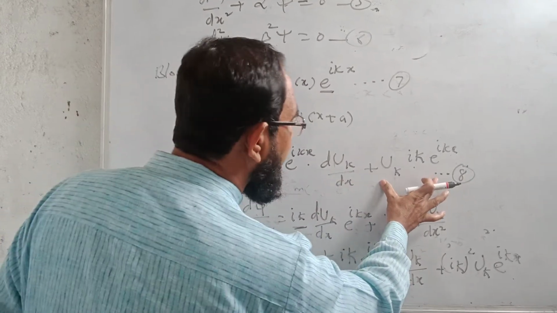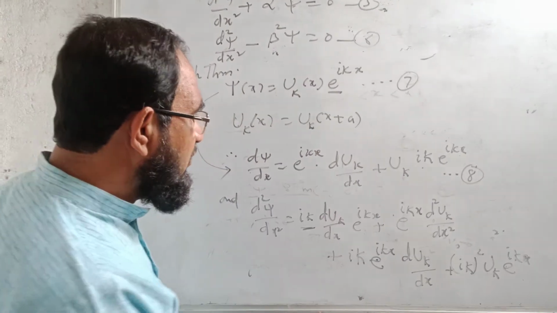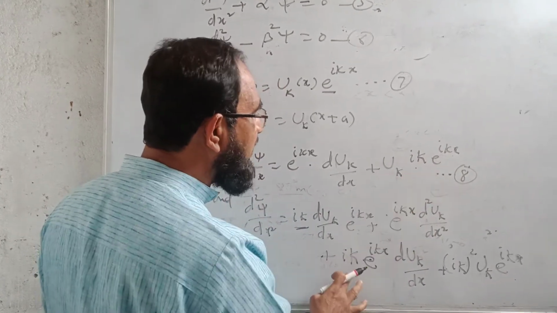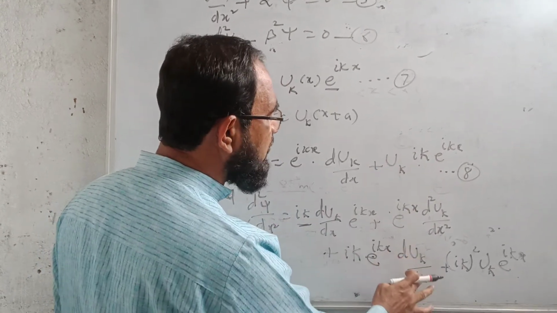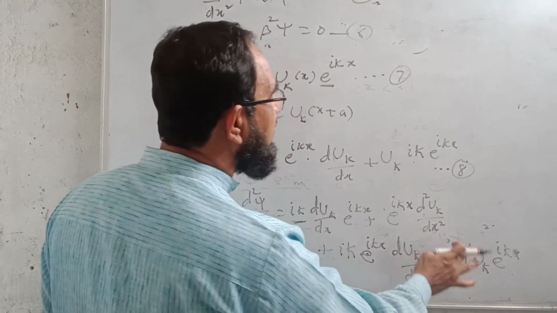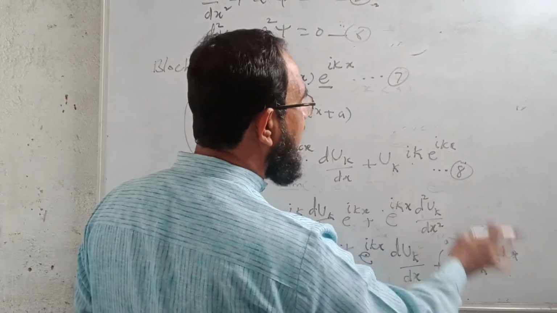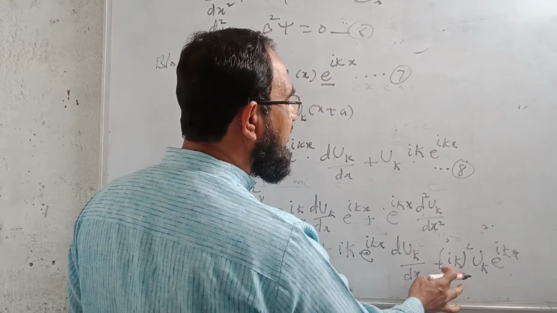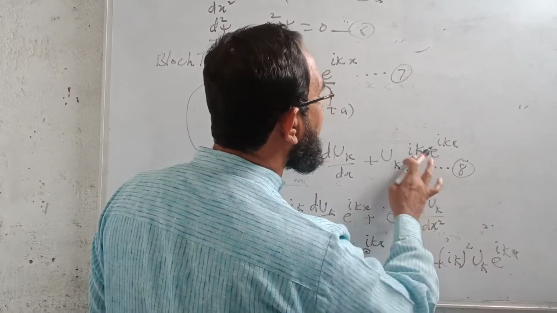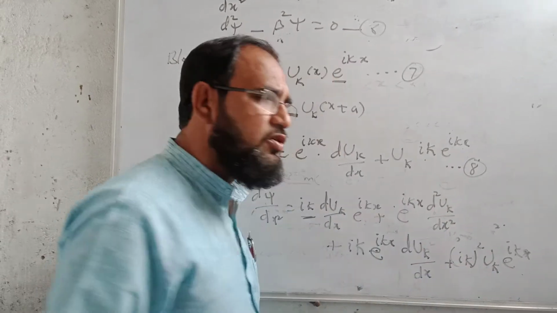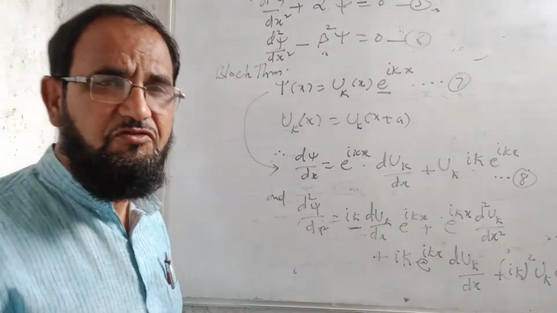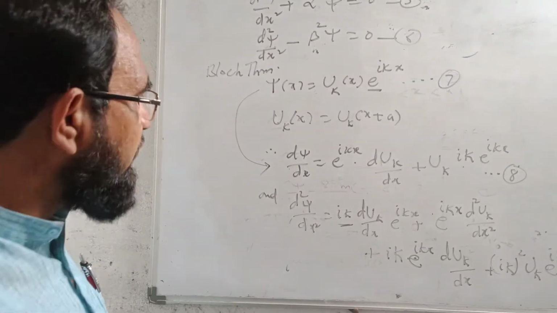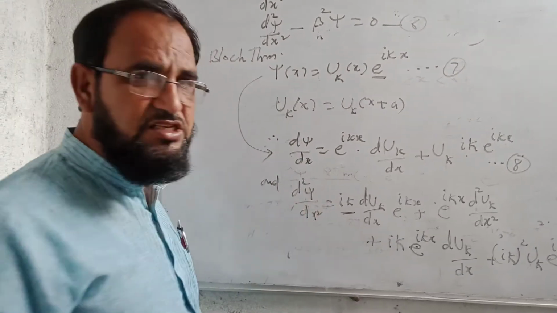Now derivative of, again I am using here the product formula. So derivative of e raised to power ikx is as it is into ik, and derivative of uk is duk upon dx, plus derivative of this e raised to power ikx is e raised to power ikx into again ik. So I will multiply it by ik and this uk as it is. So using the product formula, first function as it is, derivative of second, plus second function as it is, derivative of first, we can find the differentiation of psi.